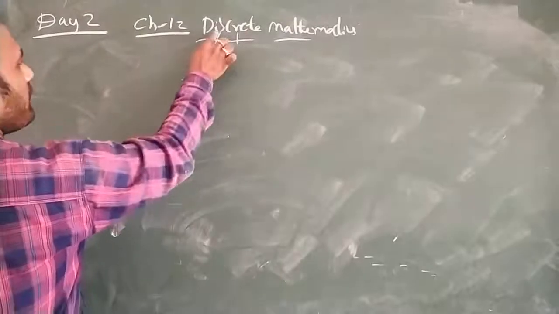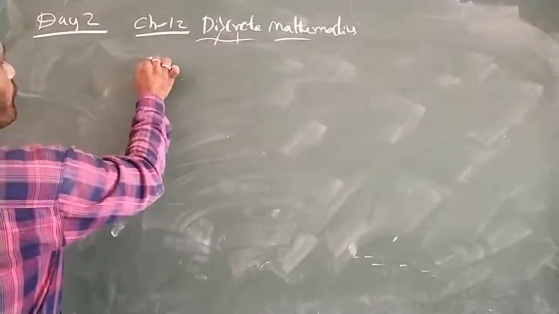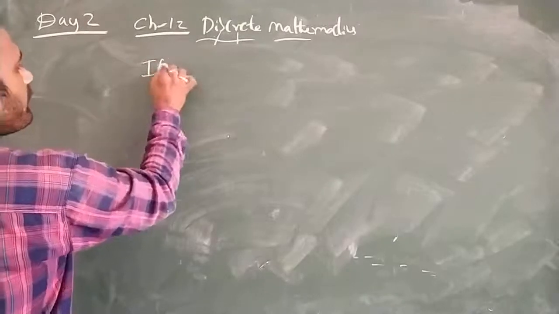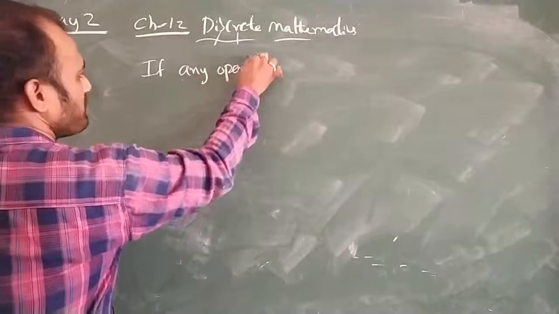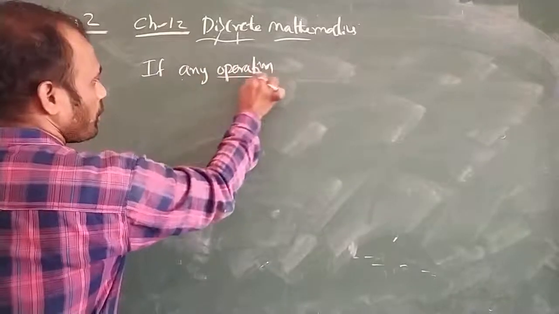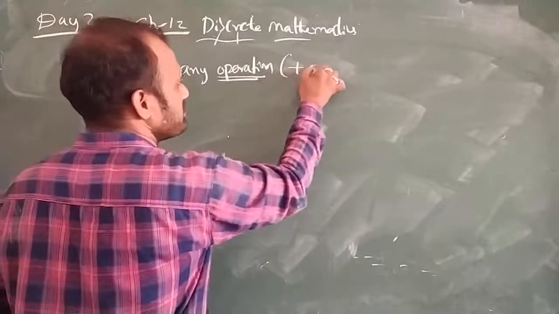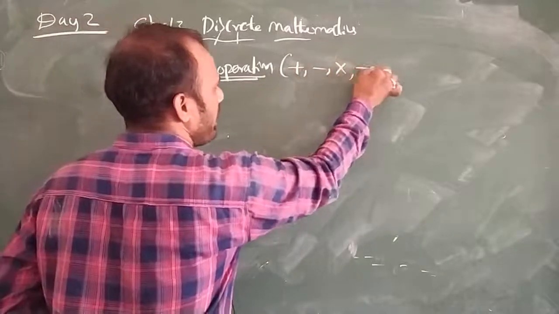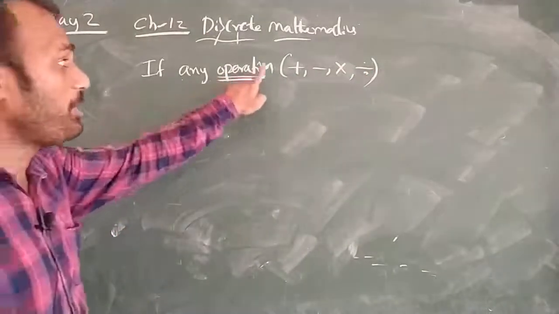Now, before talking about this, whenever we are talking about the word operation, what are the operations we have? Plus, minus, into and division. These are the four basic arithmetic operations. If any operation is done by one element, we call that operation a unary operation.